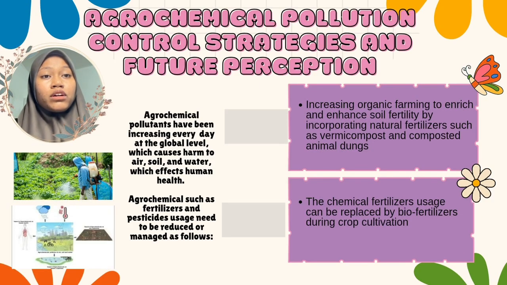Next, I would like to talk about agrochemical pollution, control strategies, and future perception. Agrochemical pollution is increasing worldwide and it causes serious damage to the environment. It pollutes the air, water, and the soil too. And this can affect human health. The excessive use of chemical fertilizer and pesticide is one of the main causes of this problem.